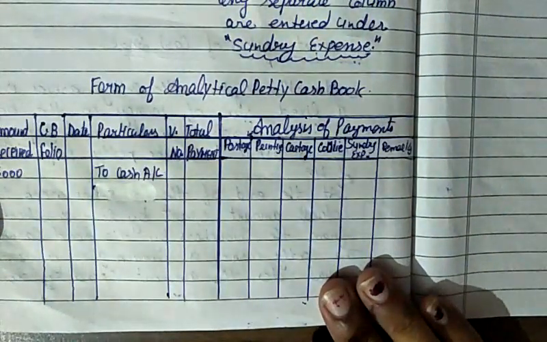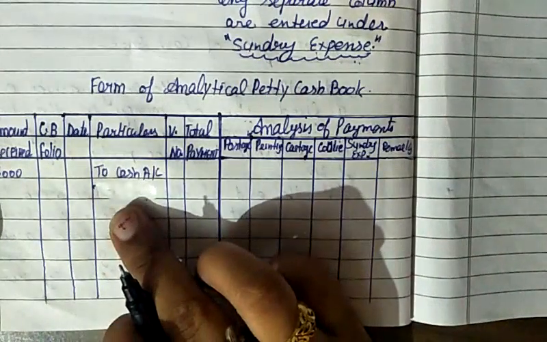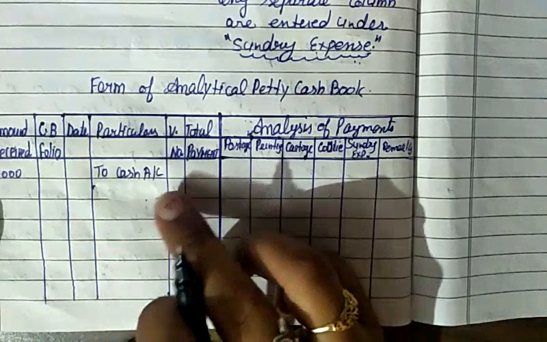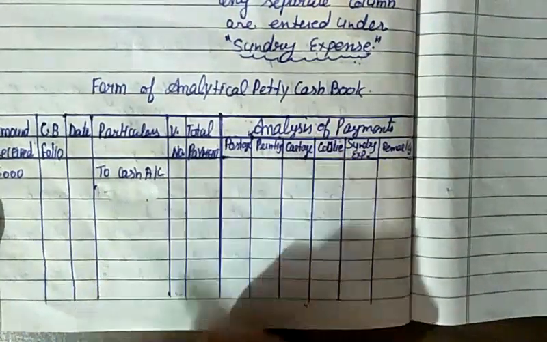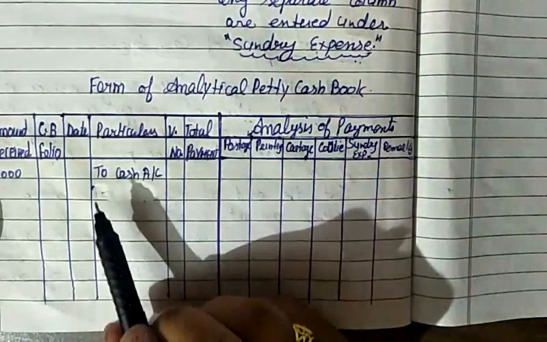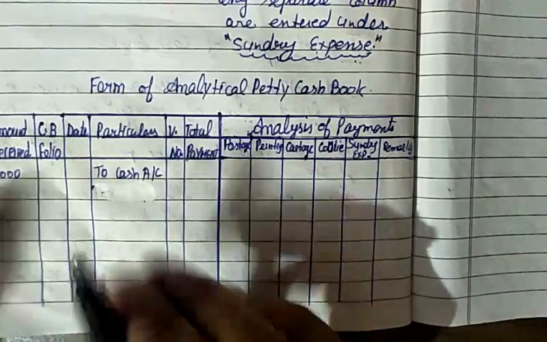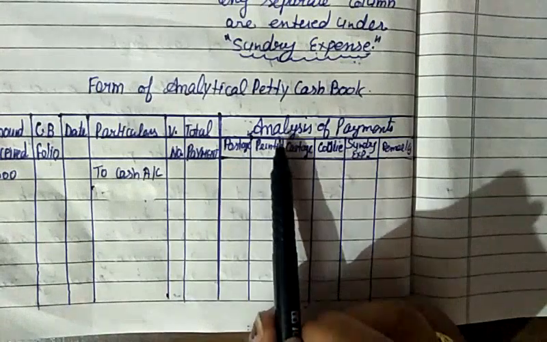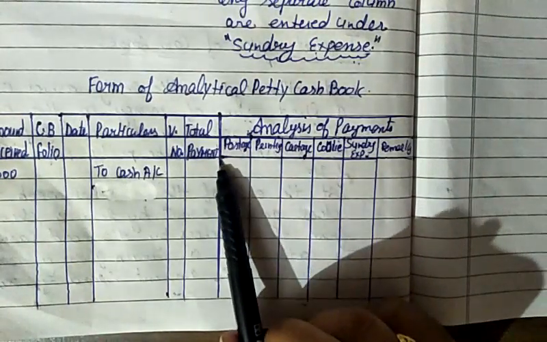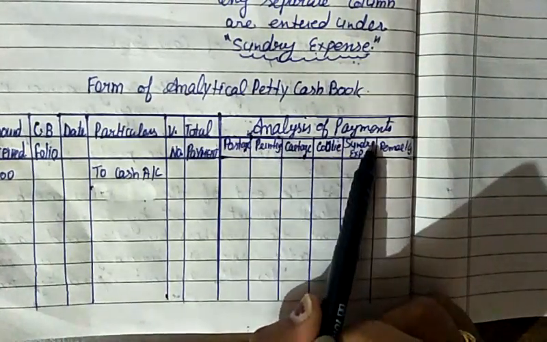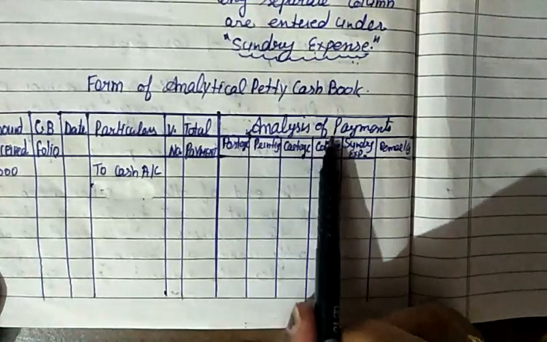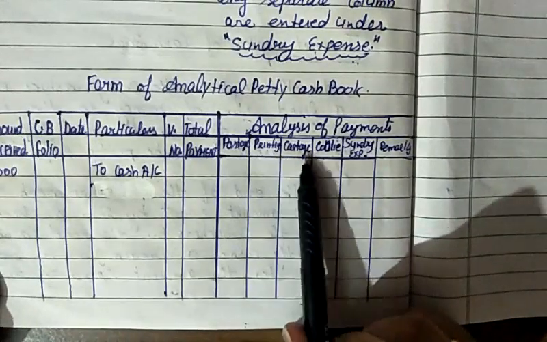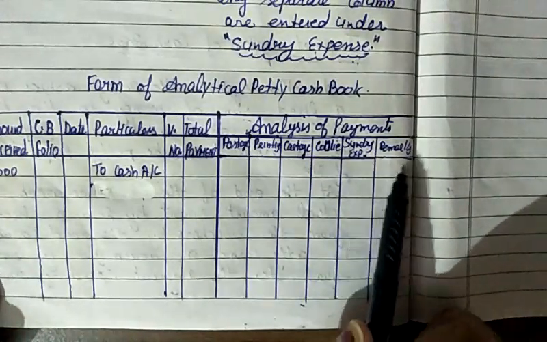If the amount is given to him by issuing a check, then at that time we write here 'To bank account'. In place of cash we write here 'To bank account'. After that, the next column shows total payment, the analysis of payments. This analysis of payment column is further divided into postage, printing, cartage, coolie, sundry expenses and remarks.